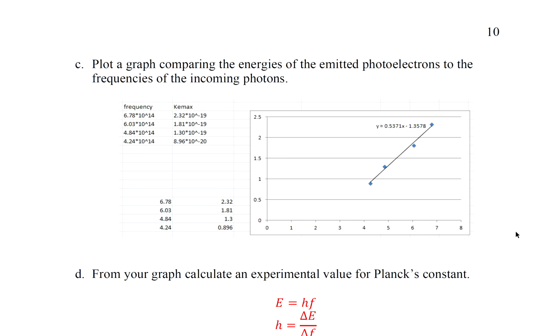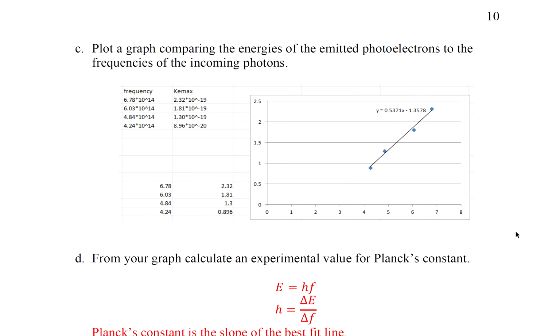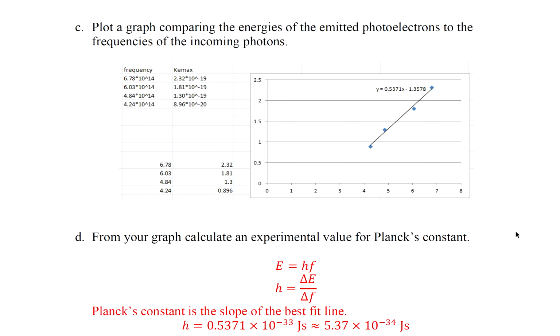Part C, plot a graph comparing the energies of the emitted photoelectrons to the frequency of the incoming photons. So I use Microsoft Excel for this. You could see I have frequency and kinetic energy maximum.